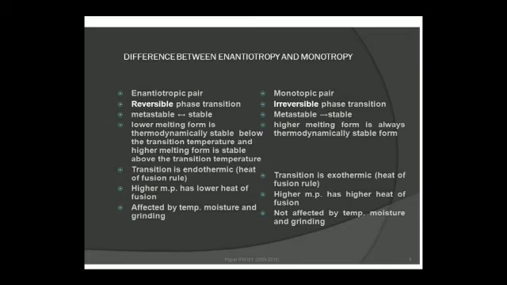Enantiotropic compounds have a lower melting point and are thermodynamically stable. Transition is endothermic. Higher melting point has lower heat of fusion, affected by temperature, moisture and grinding. Next one, monotropic substances have a higher melting point and are always thermodynamically stable. Transition is an exothermic process. They have a high melting point and higher heat of fusion, not affected by temperature, moisture and grinding.